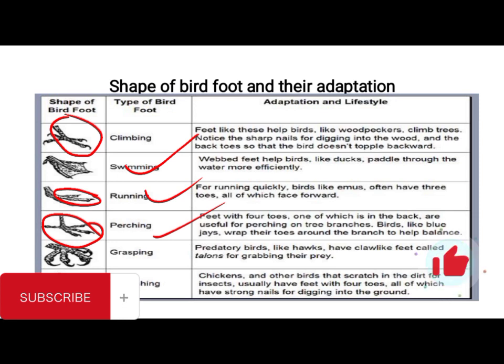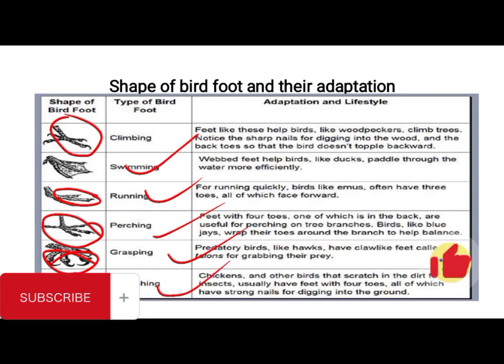Okay, then you have the grasping. The grasping is used by such organisms as we discussed earlier, like eagle, like hawk, those that feed on flesh. So they are able to use their grasping feet to pin down their prey, in order to be able to use their beak to tear off the flesh.